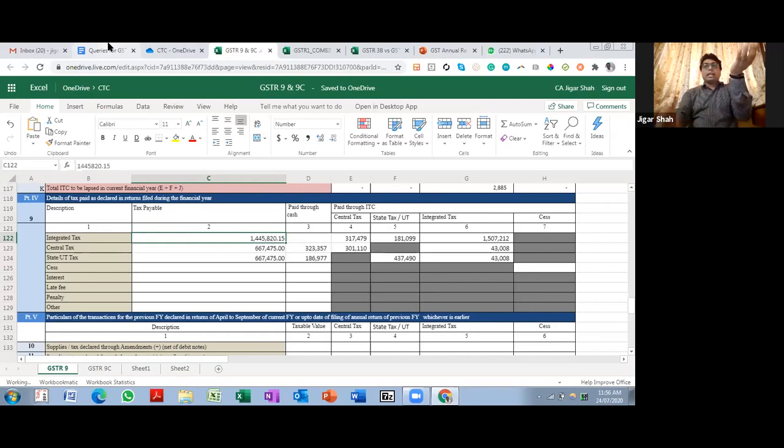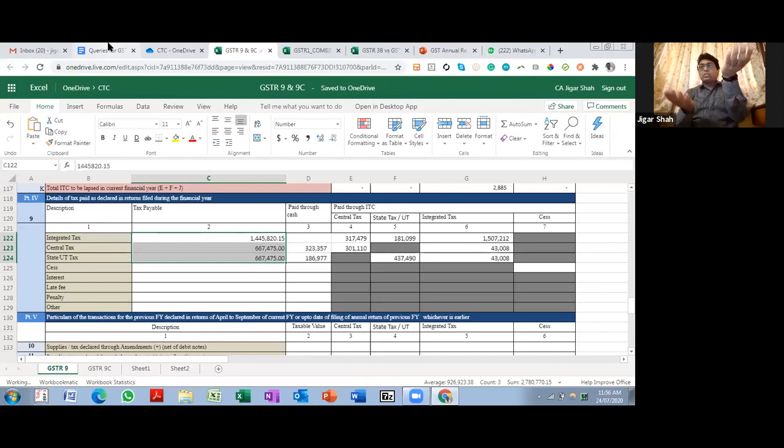Table 9 figures are auto-populated from your 3B. So by default, your table 4 figure will be higher as you have not paid the tax yet, and your table 9 figure will be lower. So this will show a discrepancy.